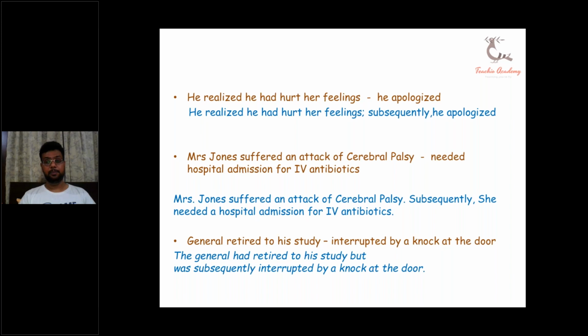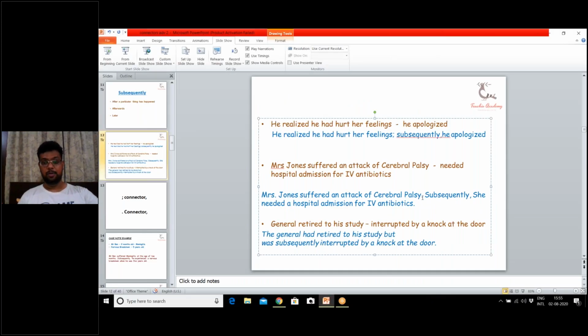Okay, then I want to ask, where we use the full stop for the cerebral palsy, that's the second sentence, can a semicolon apply there too? Yes, this is how you can do it. I'm showing everybody, please be focused. Subsequently, this is how we can do it. And we can remove the semicolon, we can place a full stop. Both ways we can write it.